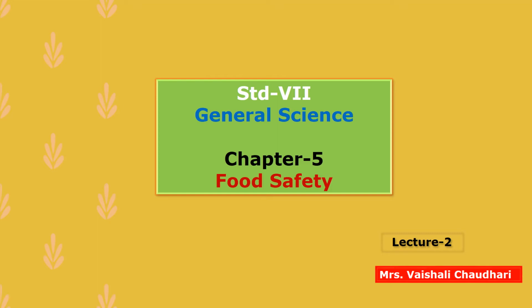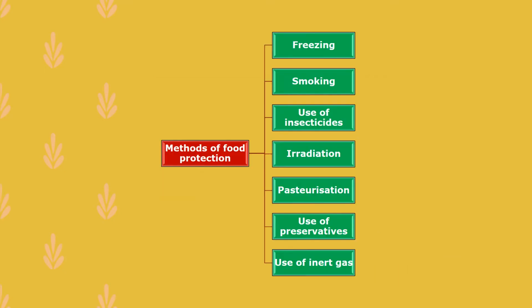Children, today we are going to see the remaining part of chapter number 5, food safety, of food protection. There are some methods of food protection such as freezing, smoking, use of insecticides, irradiation, pasteurization, use of preservatives, use of inert gas. So let us see all these methods in detail.